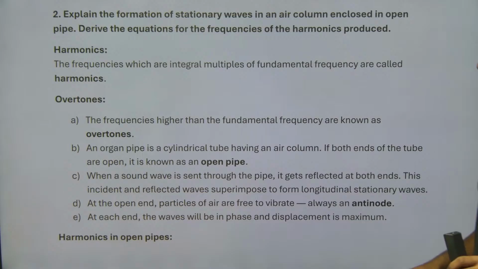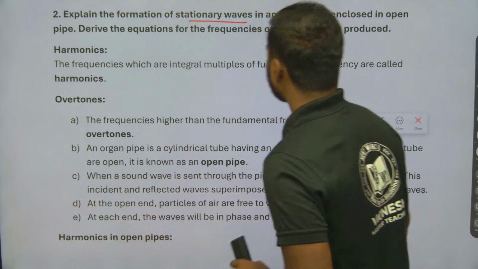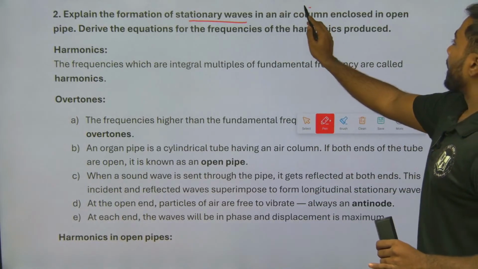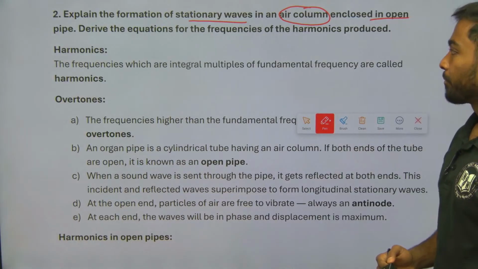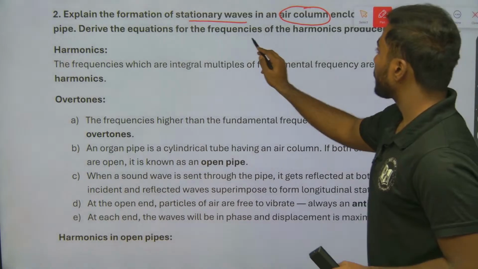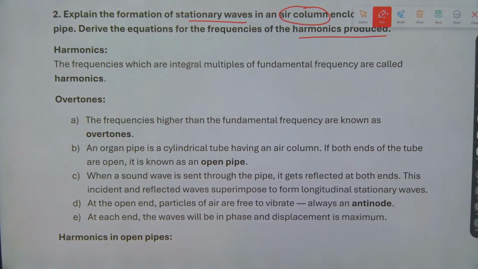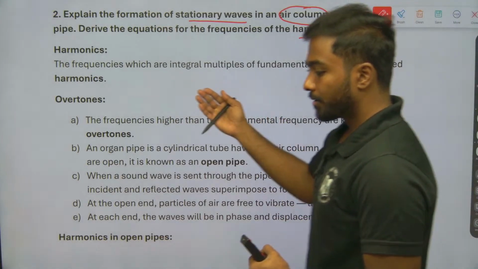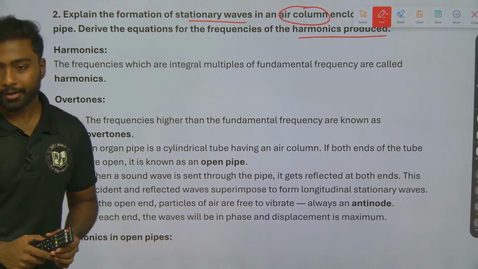We need to explain the formation of stationary wave in an air column which is enclosed in an open pipe. The second part is, derive the equation of frequency of the harmonics produced. Once you are done with the question, we will go for the answer part, right?